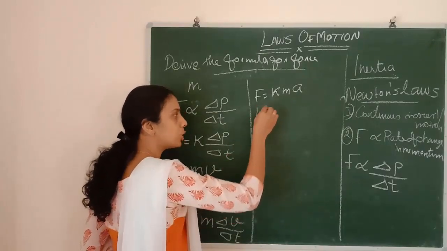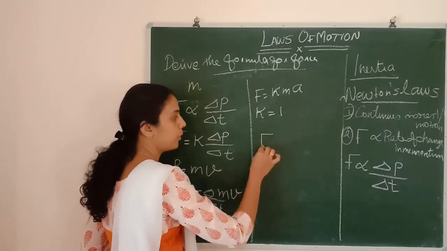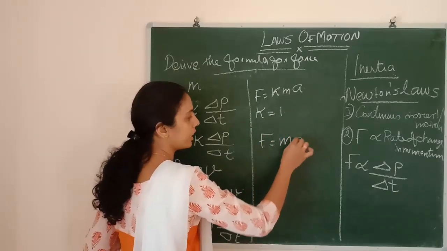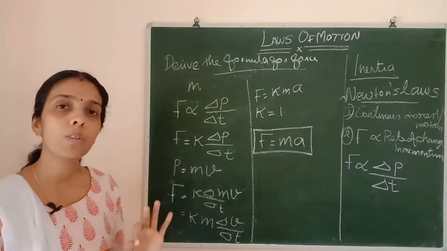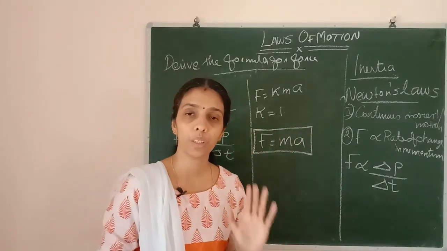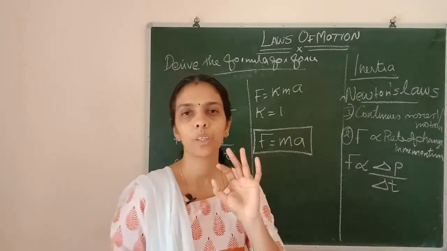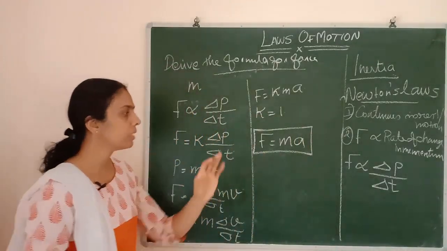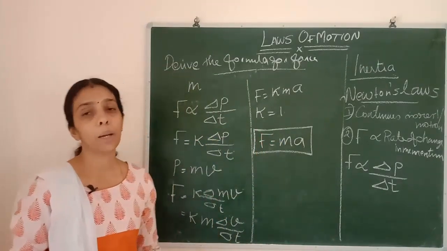But experiments show that the value of k is equal to 1. Therefore, we get F equals mass into acceleration. So the force F is equal to m into a if the object has a constant mass.